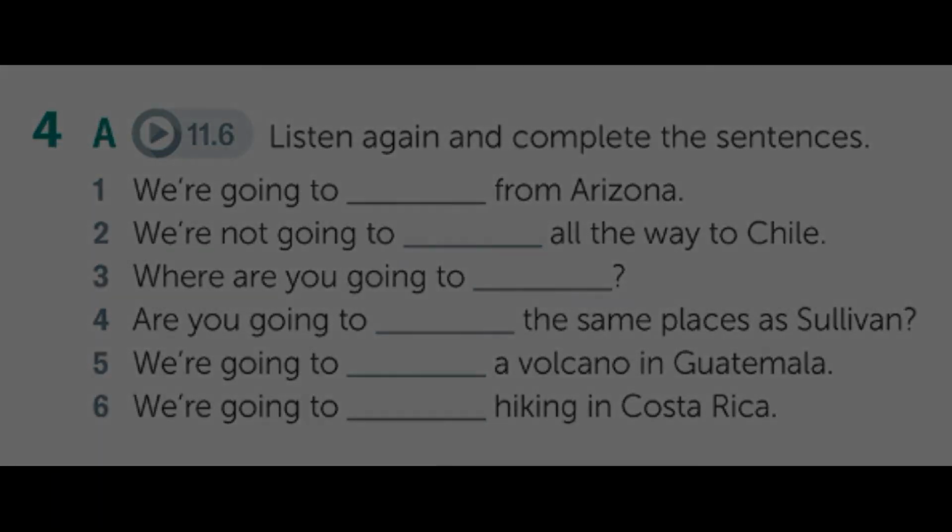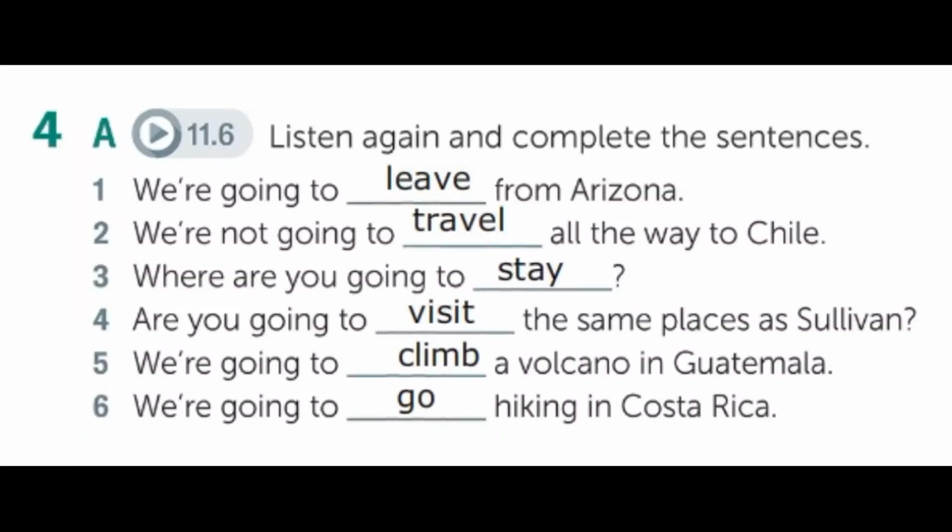Let's check the answers. So here are the answers. Number 1, we're going to leave from Arizona. Number 2, we're not going to travel all the way to Chile. 3, where are you going to stay? 4. Are you going to visit the same places as Sullivan? 5. We're going to climb a volcano in Guatemala. And 6. We're going to go hiking in Costa Rica.